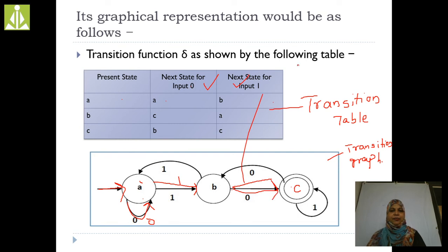B on 1 is A. C on 0 is B. C on 1 is a self loop. C on 1 we are getting the same state. This is known as the self loop. If we are given the transition function, we can draw the transition diagram, right?